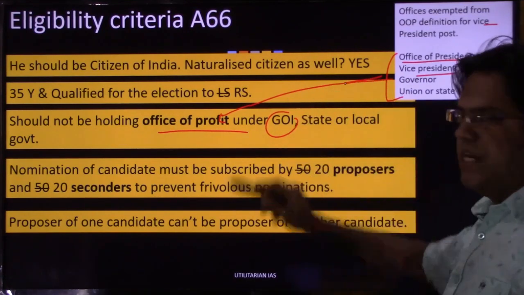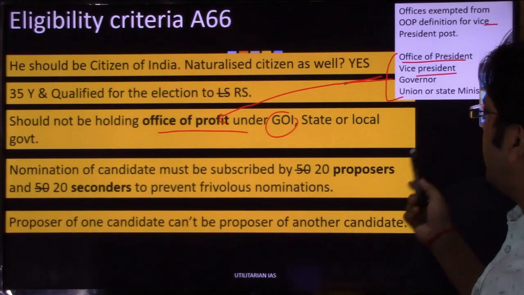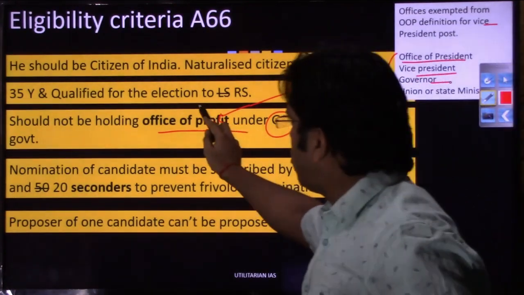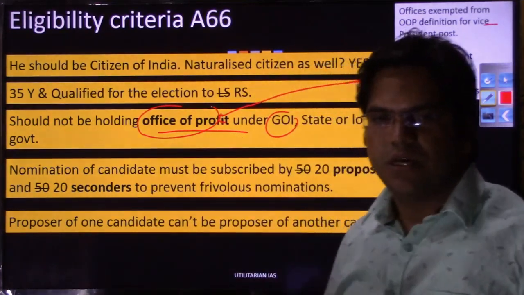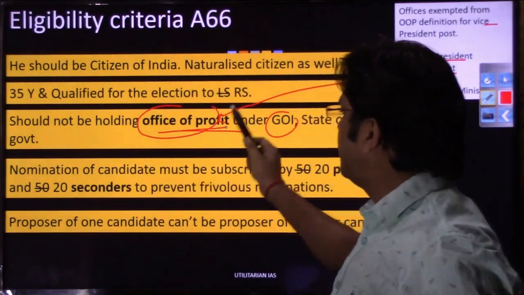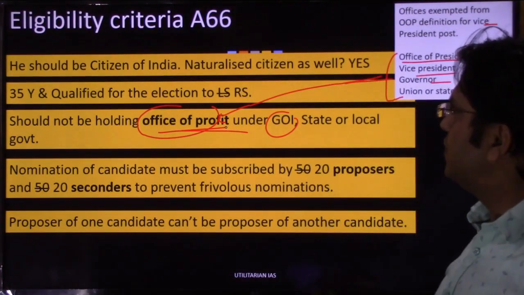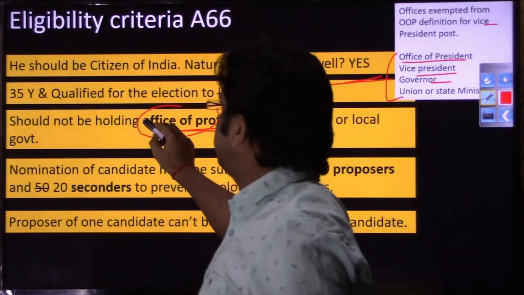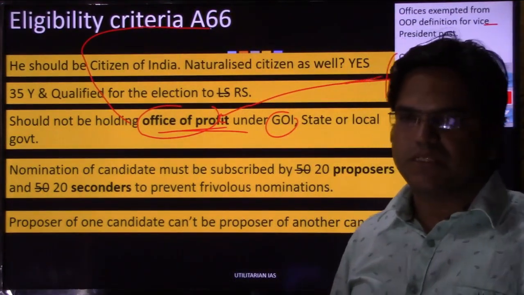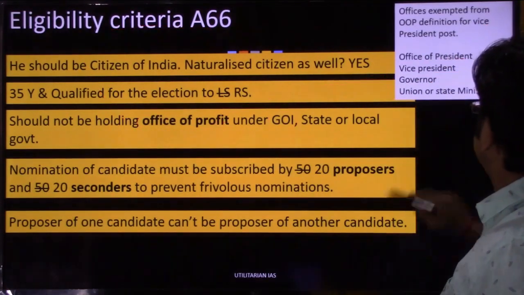If the governor of any state wants to run for the vice presidential election, he can well do so. His office again is exempted from this office of profit definition, because if any office falls within the office of profit definition, the person holding that office will not be eligible under Article 66 to run for the vice presidential election. I hope this eligibility criteria section is clear to you.